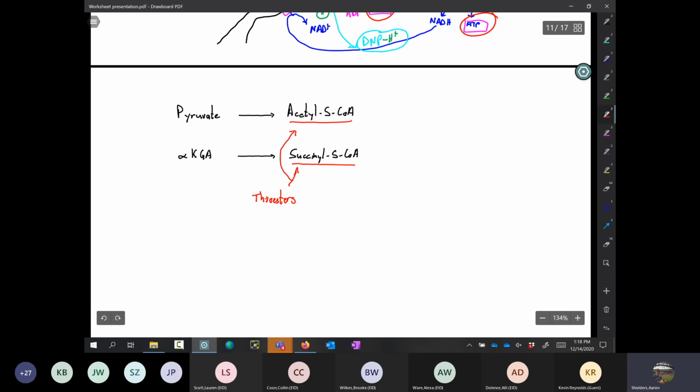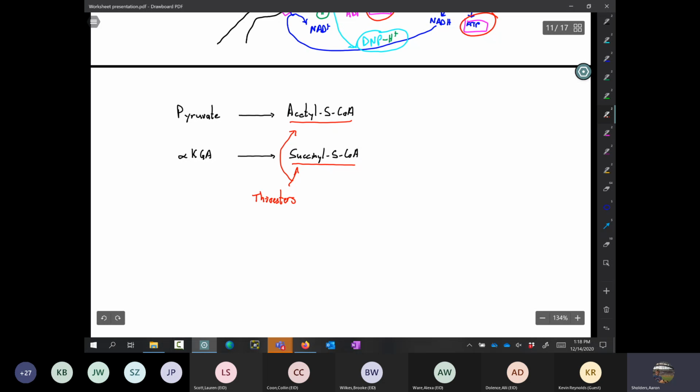Thioesters are great ways to store energy, and they store energy from the two reactions that are catalyzed to make these. Pyruvate to acetyl-CoA is catalyzed by the pyruvate dehydrogenase complex, and alpha-ketoglutarate to succinyl-CoA is catalyzed by the alpha-ketoglutarate dehydrogenase complex. Both of those complexes have really identical mechanisms; their substrates are just slightly different. There's a lot of energy in these redox reactions that these complexes catalyze, and that energy is captured in these thioesters.